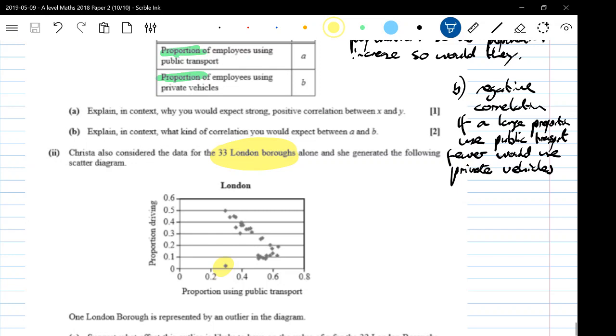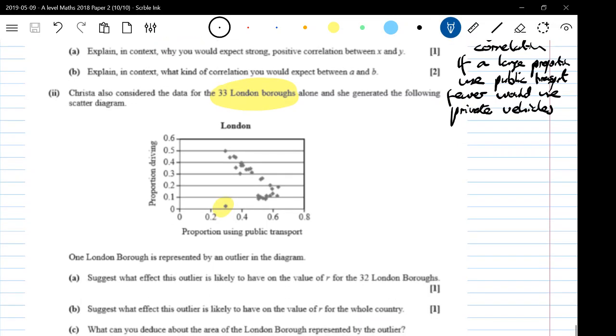The more points that are away from a straight line, the less close to -1 it is. So that outlier would take the value of R further away from -1. That's not decreasing the value of R, that's actually increasing it towards 0. Does that make sense? So it is making R closer to 0 and less negative.